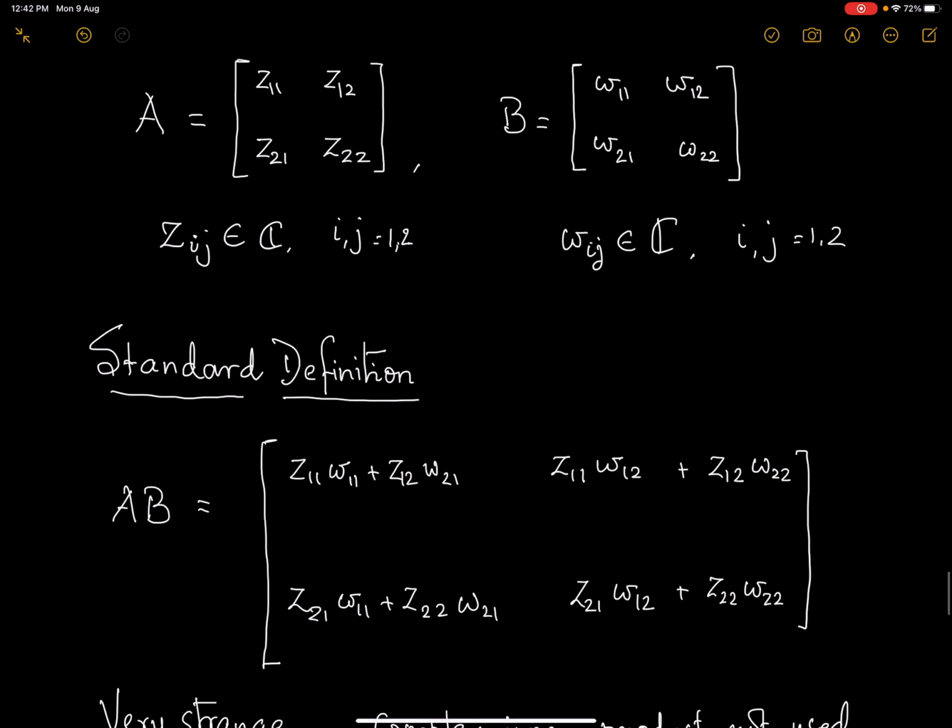You will be surprised that the standard definition is just as if you multiply these numbers as if you are doing a real inner product. Just if you look at it, it looks as if you are doing the normal multiplication between any two matrices, as if all the entries are real and you are doing the real inner product. This I find very strange. Then what would be the real use of the complex inner product? Why don't we use one of these to define matrix multiplication?